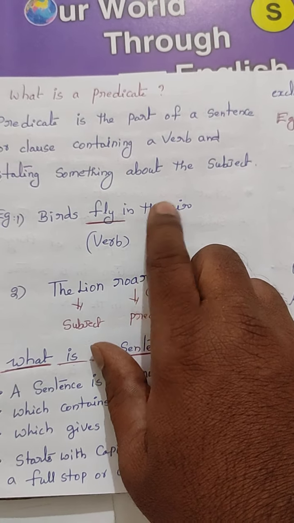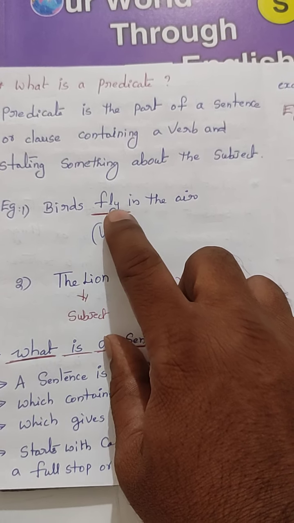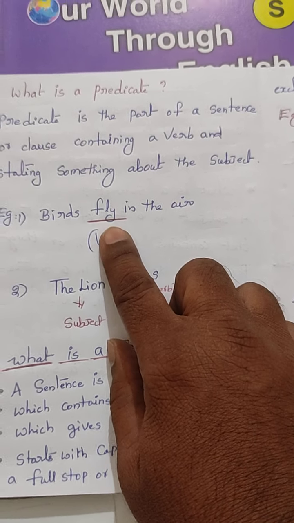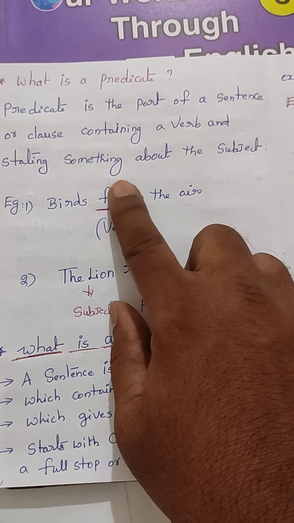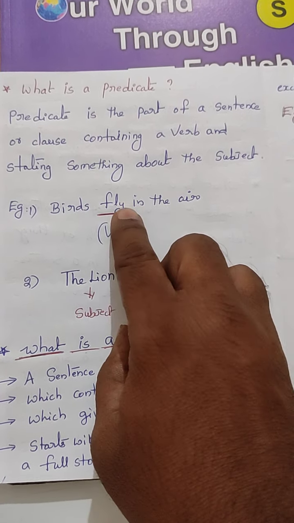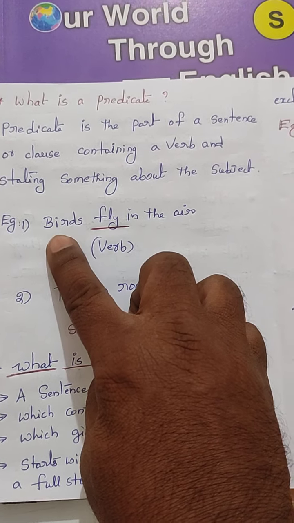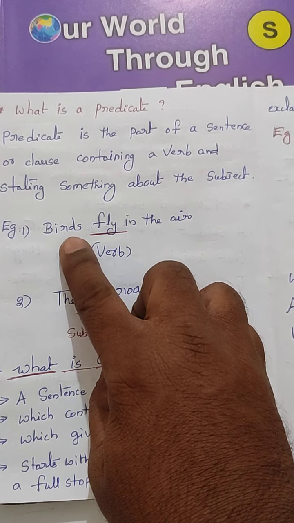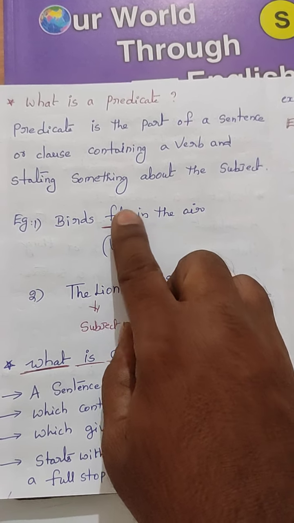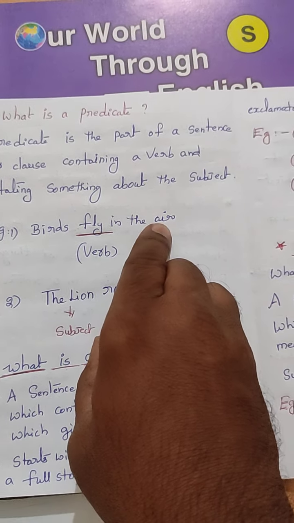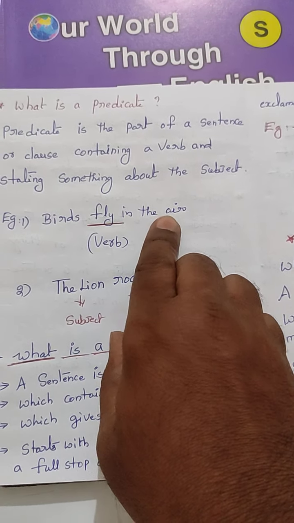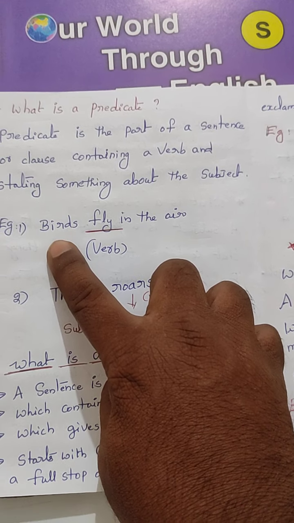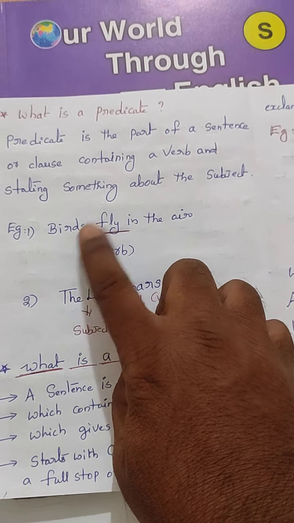All of you note it down. A predicate must contain a verb. And moreover, a predicate says something about the subject. Something means what do the birds do? Here, what do the birds do? Birds fly in the air. So this predicate states something about the subject. Yes, my dear children, now we can be clear.